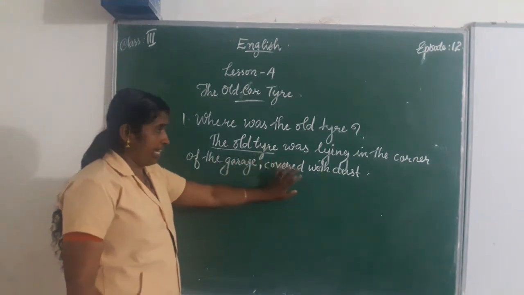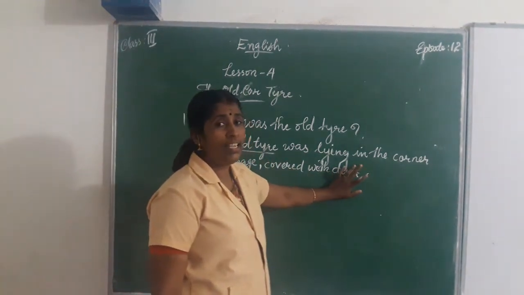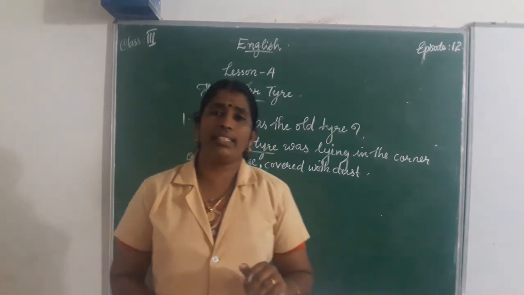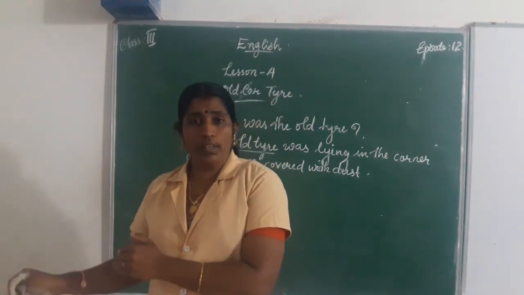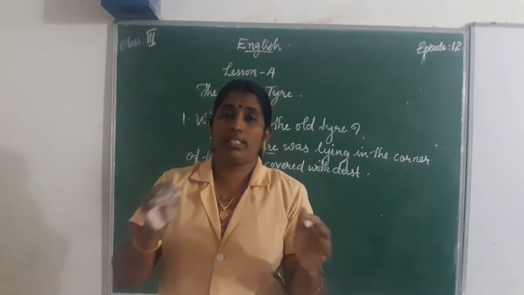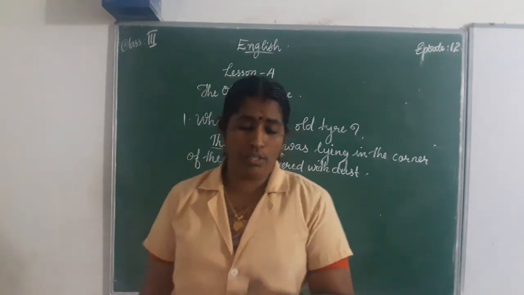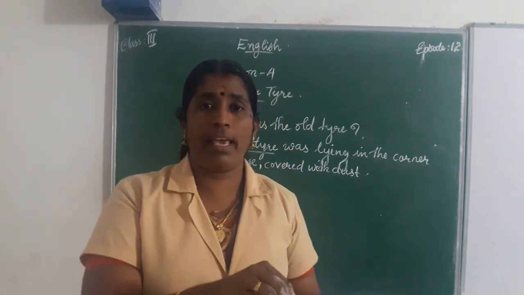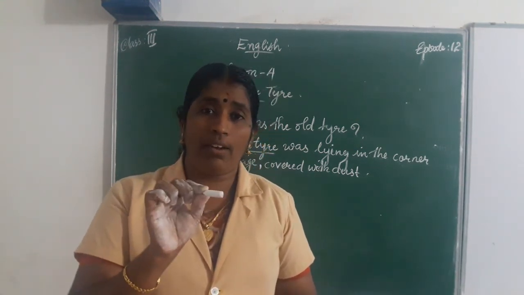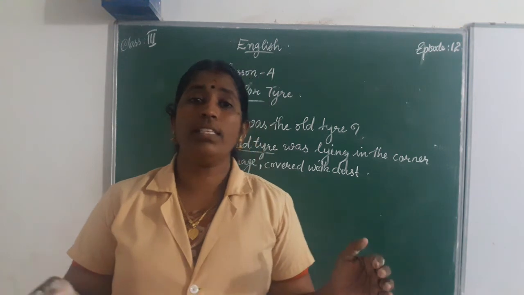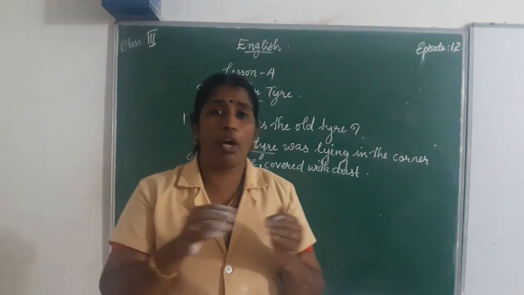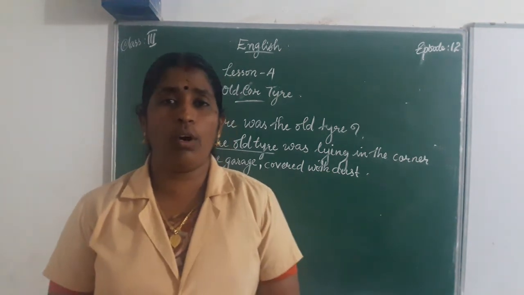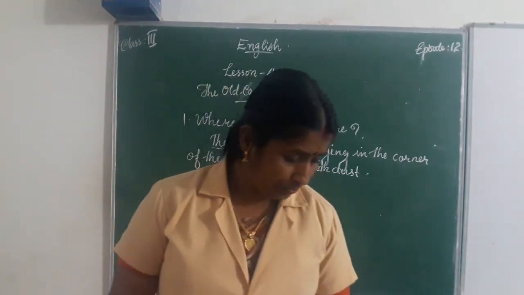The old tire was lying in the corner of the garage, and what is the specialty of the old tire? It was lying for a long time there without any movement, so it was covered with dust. When you put a pen or pencil or anything in some place and don't use it for a long time, it will be covered with dust because the atmosphere is full of dust particles. If we use it regularly, there may be no dust on those things.